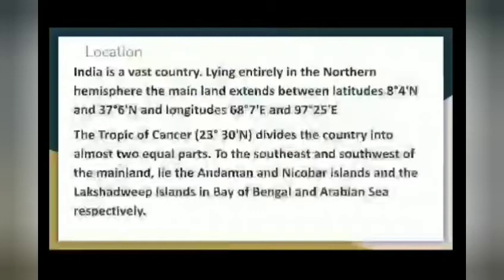The land south of the Tropic of Cancer always experiences a hot climate, children, because it comes under the torrid climatic zone. Whereas the land above the Tropic of Cancer comes under the temperate zone, so the climate there has a little less heat compared to the southern region, children. The northern part does not experience as much heat as the southern part experiences. And some of the hottest dry days are in summer.